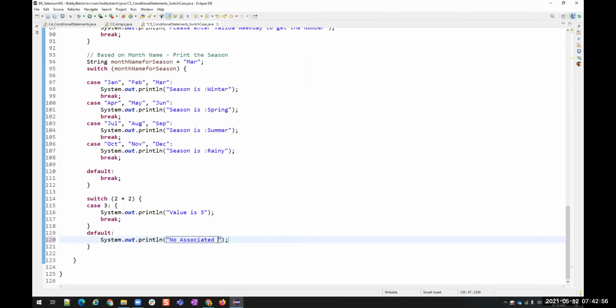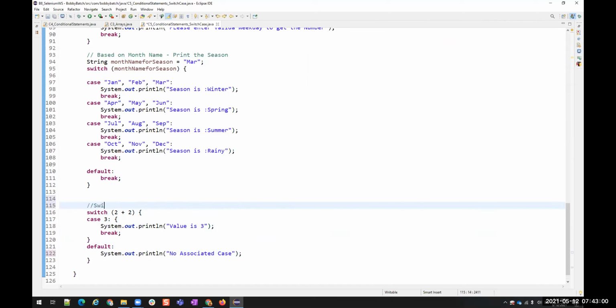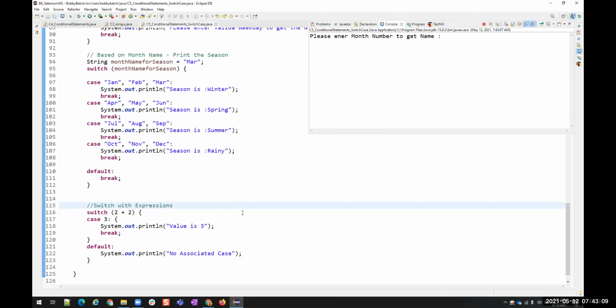No associated keys. Okay. It's with expressions. Okay. 2 plus 2 is 4. That's fine. What is it saying? No associated case. Right? Because 2 plus 2 is 4. Case 4 is not available here. So that is why it is saying no associated case.